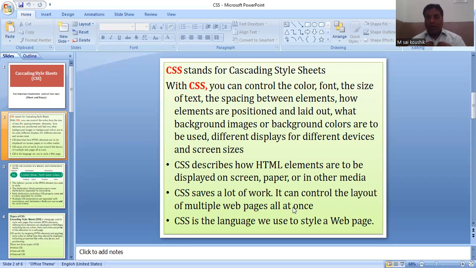Means our data will be represented in various formations, and that kind of formation is taken as a language. At a time, numerical is possible, text is possible, diagrammatical is possible. So CSS is called a language we use to style a web page.